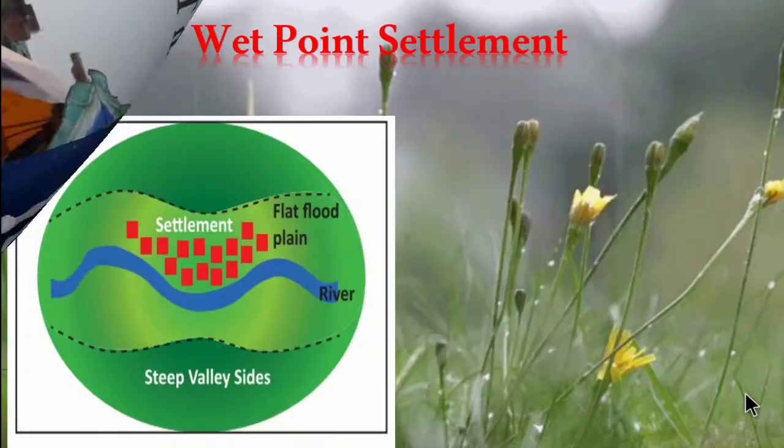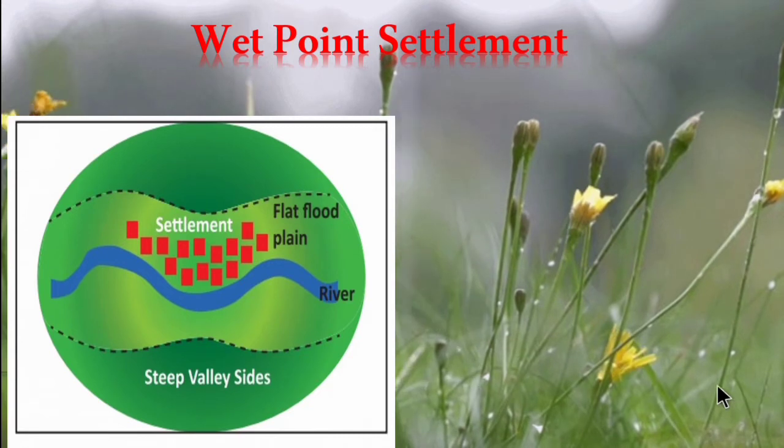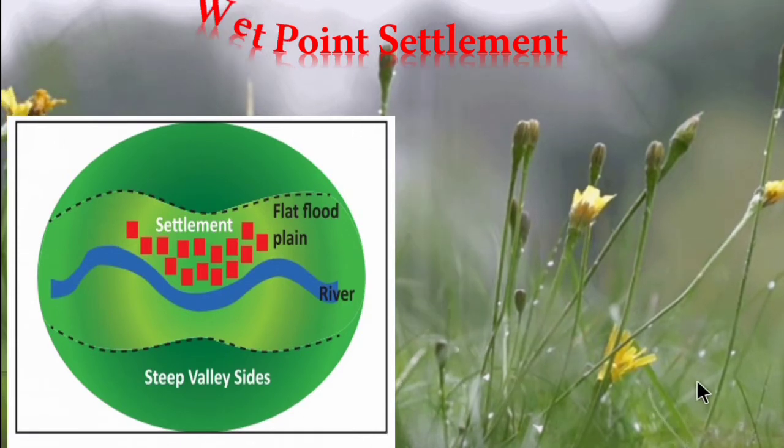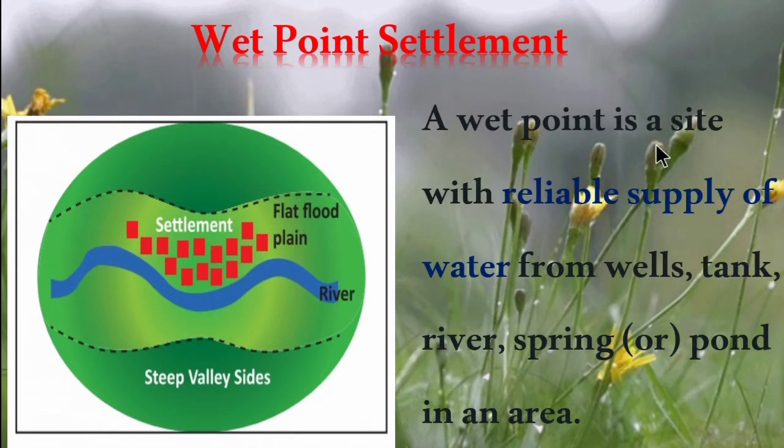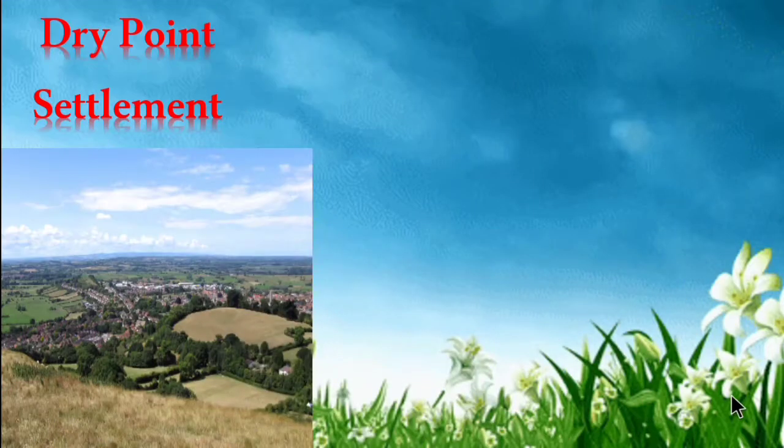So now let's see what is wet point settlement. Wet means what? From the name itself we can get: settlement around the water body areas. A wet point is a site with a reliable supply of water from wells, tanks, rivers, springs or ponds in an area.